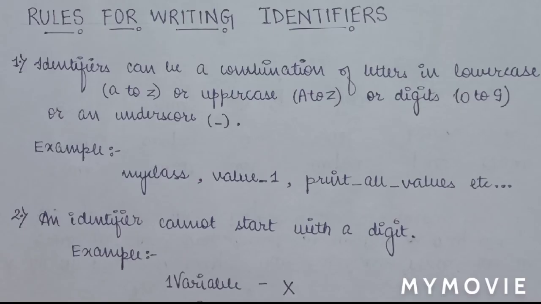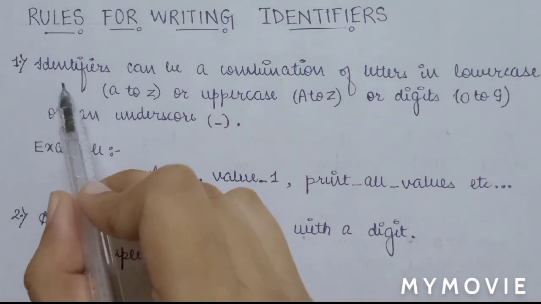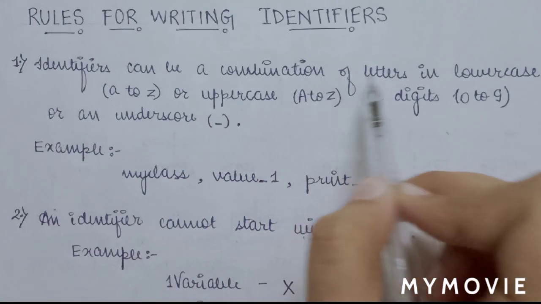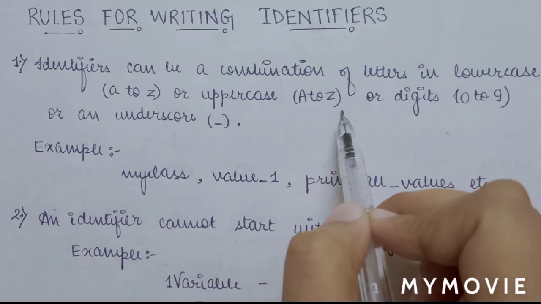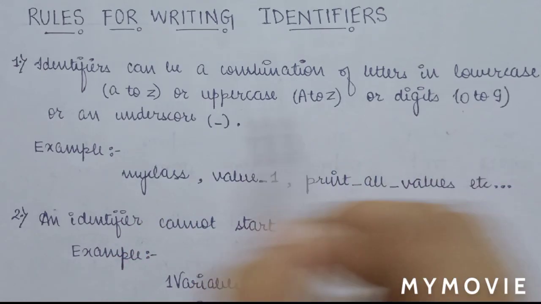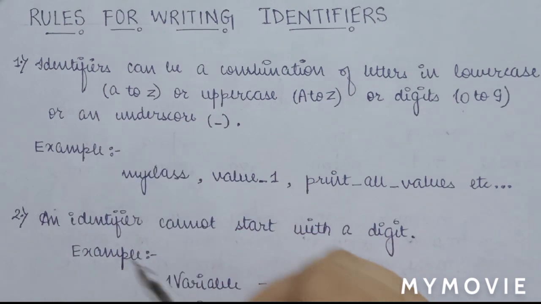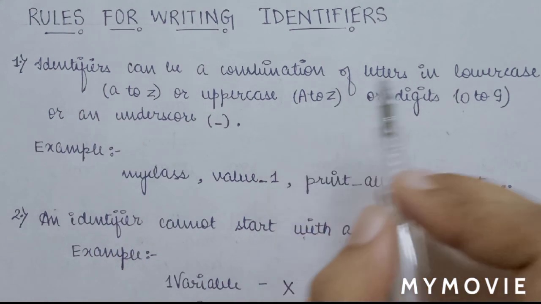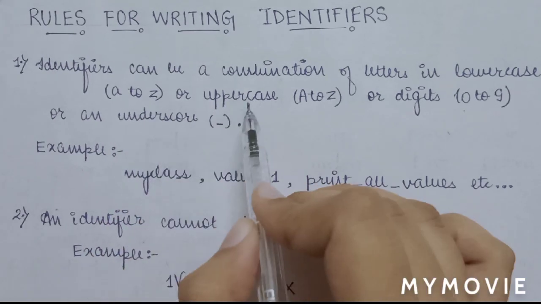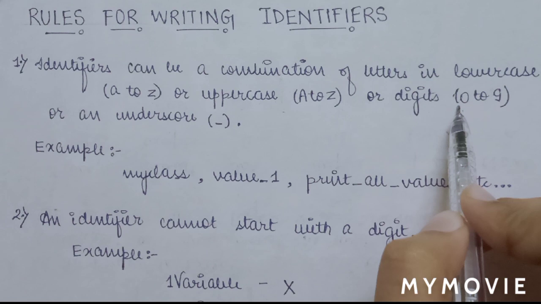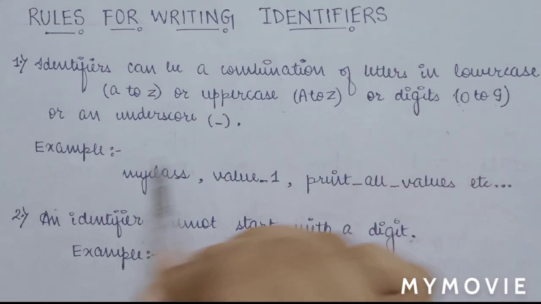Now we have some rules while writing an identifier. We cannot just write in any way, so let's discuss them. First rule: identifiers can be a combination of letters, lowercase a to z or uppercase A to Z, or digits 0 to 9, or an underscore. So if you want to write an identifier, it can have small letters a to z, capital letters A to Z, digits 0 to 9, or an underscore.